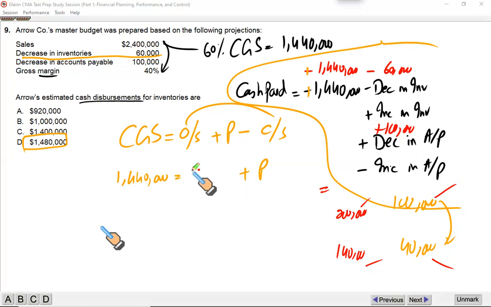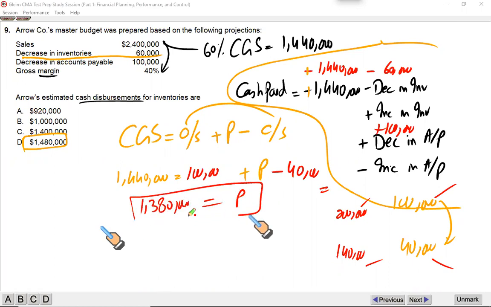So take the first number: opening stock is 100 and closing stock is 40. That indicates the stock has fallen by 60. Solve this for purchase. This is one of the inputs: 1440 less 100 plus 40 gives you 1380. This is the first element. So your purchase is 1.38 million.